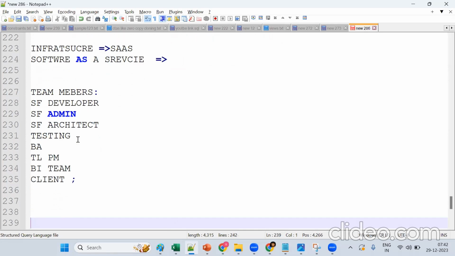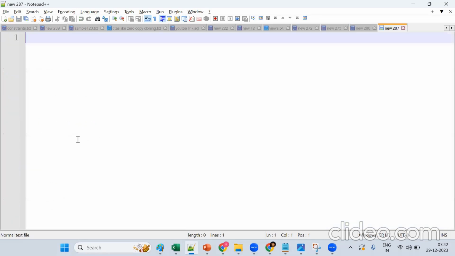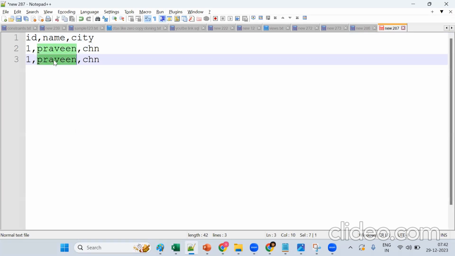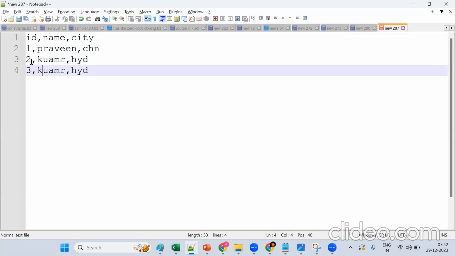It's a SaaS model, software as a service. Everything will be managed by the service provider. We just create an account and work accordingly. A simple example: suppose I have one file with ID, name, city. For example, one, Praveen, Hyderabad. Simple, we'll see what exactly the record is.